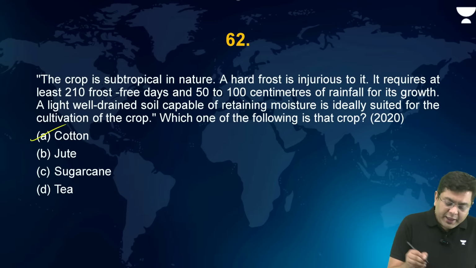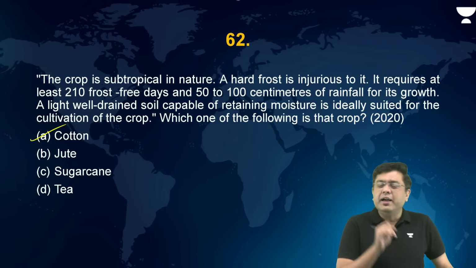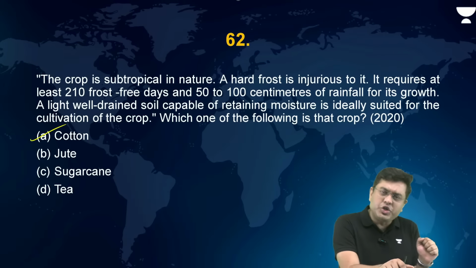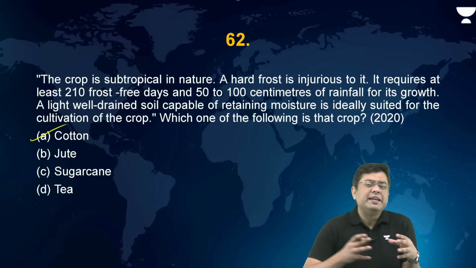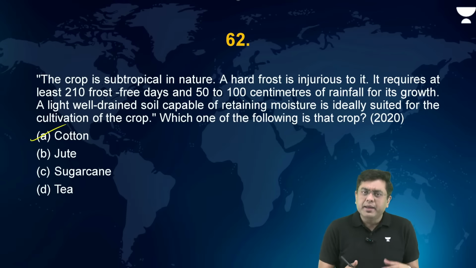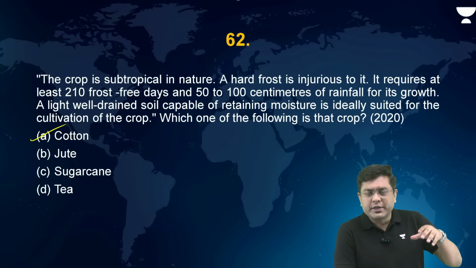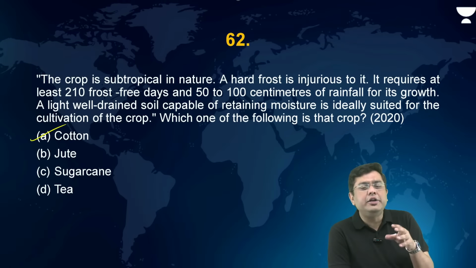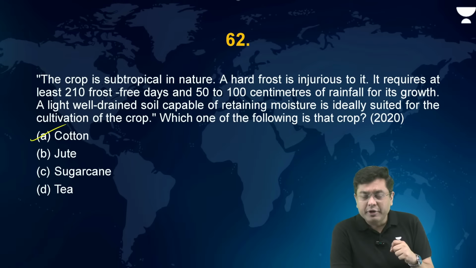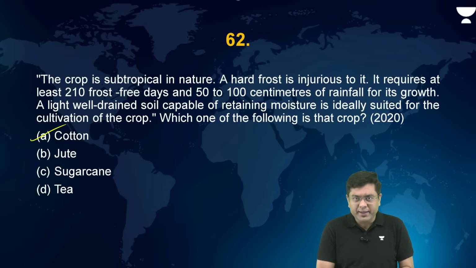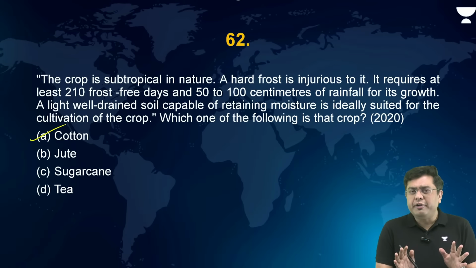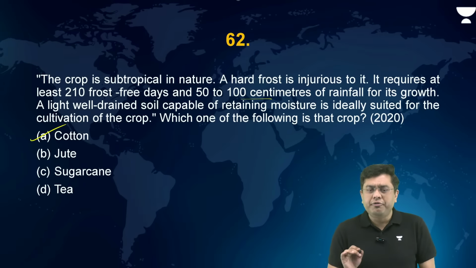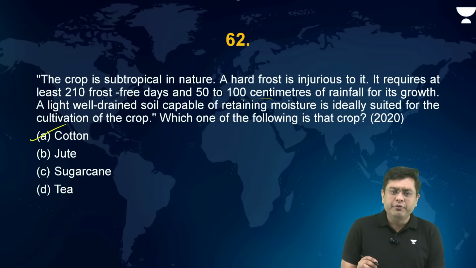The answer is going to be cotton, right? Cotton is a kharif crop for which the amount of rainfall received after the monsoons is sufficient for cultivation. It has a 6 to 7 months growing period, and during that, occurrence of frost basically prevents the exchange of air with the roots, and that leads to the wilting of the crop itself. So frost-free days are required in this, and it is a kind of a rain-fed crop. Not much rainfall is required. So 50 to 100 centimeters, fair enough. Okay, so that is the case of cotton.